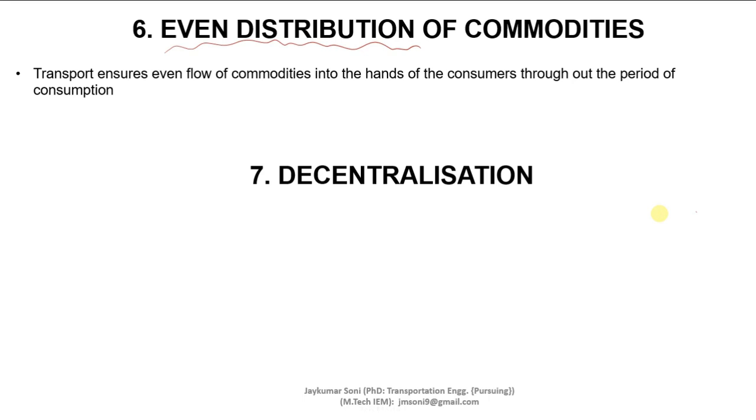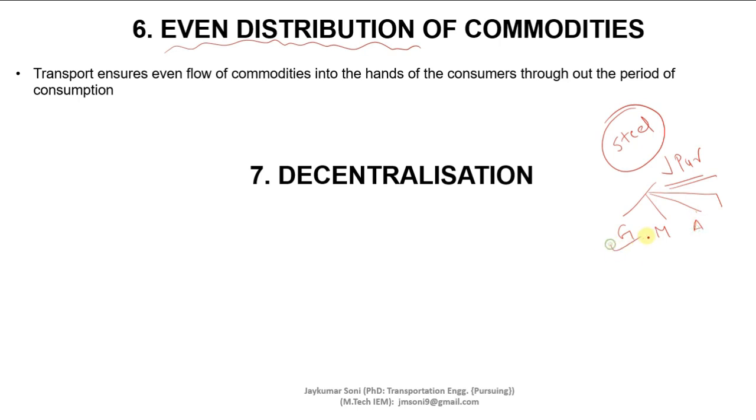Now decentralization. Let us understand that in India, the production of steel was first started in Jamshedpur. But as the demand increased, various steel plants were relocated to various states.